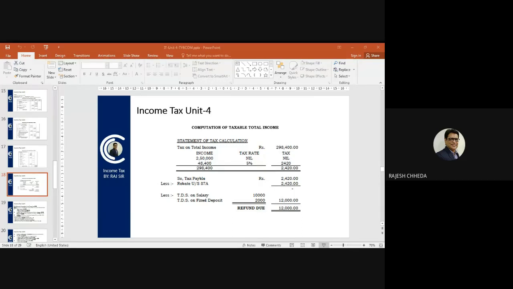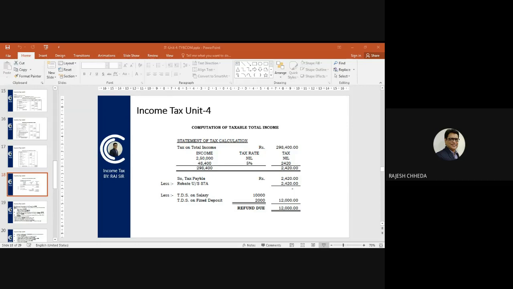Now here your taxable total income is 2,98,400, which is well within the limit of claiming rebate under section 87A. 5 लाख तक अगर किसी का इनकम है तो उसको 87A की रिबेट मिलती है. तो यहाँ पे 5 लाख से बहुत कम इनकम दिख रही है, 2,98,400. So we will claim rebate under section 87A. And how is 87A rebate calculated? Amount of tax or 12,500, whichever is less.